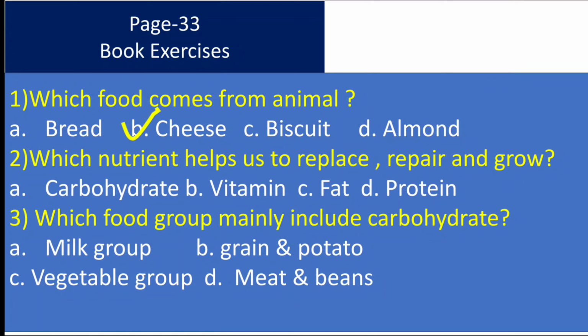Number 2, which nutrient helps to replace, repair and grow? You know the answer already. This is protein. Number 3, which food group mainly includes carbohydrate? Milk group provides you with calcium and vitamin. Number B, grain and potato, it provides you with carbohydrate. Number C, vegetable group, it provides vitamins and minerals. Number D, meat and beans provides us with protein. So the answer will be number B, grain and potato. It gives us carbohydrate.